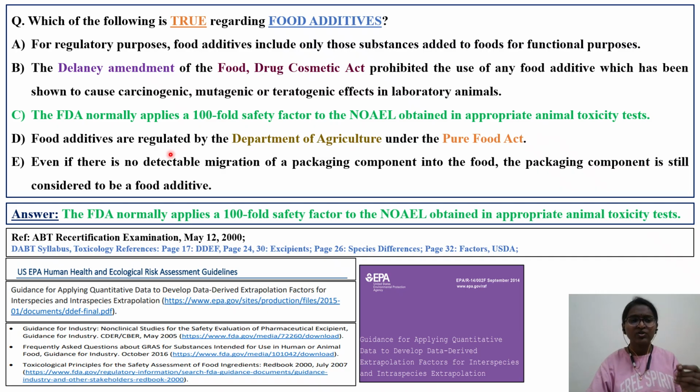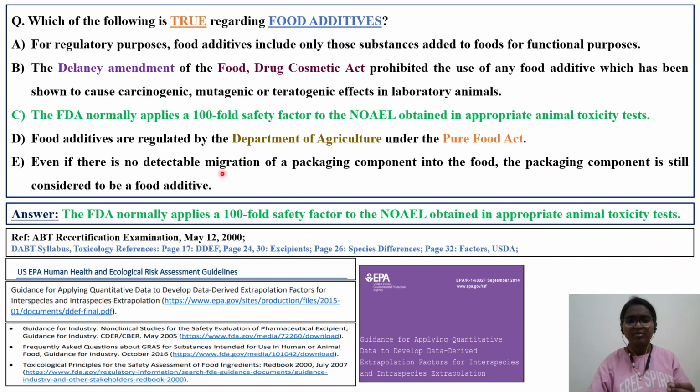Next, we'll see statement D. Food additives are regulated by the Department of Agriculture under the Pure Food Act. This particular Pure Food Act is no longer there. It was in 1906, earlier than the FDA in 1938, and it came under the Department of Agriculture. So this statement is also not applicable for food additives. We'll discuss each and every statement in detail. I prepared one slide in the presentation so that you will understand in detail.